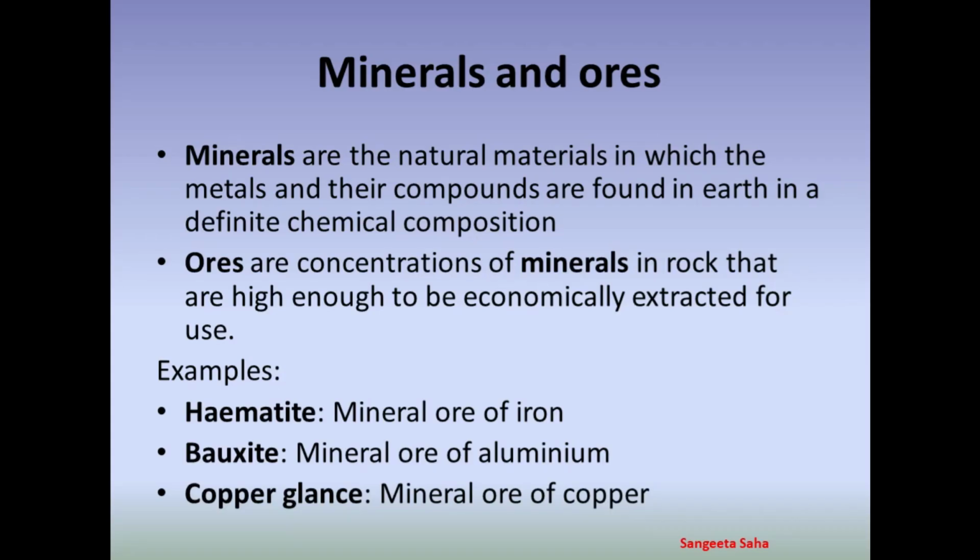Next, we are going to learn about minerals and ores. Minerals are naturally occurring chemical substances present in the earth's surface and obtained by mining. Ores are minerals that can be economically and conveniently extracted. For example, hematite is the mineral ore of iron. Bauxite is the mineral ore of aluminium. Copper glance is the mineral ore of copper.